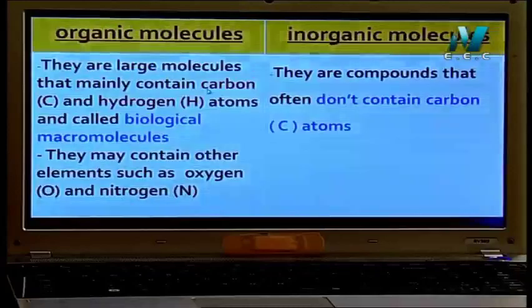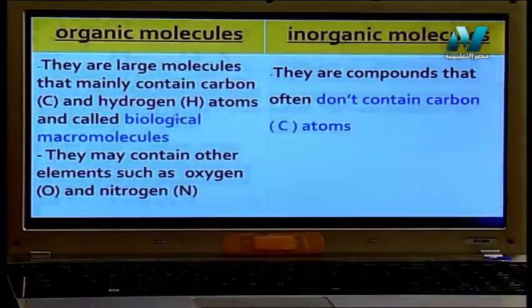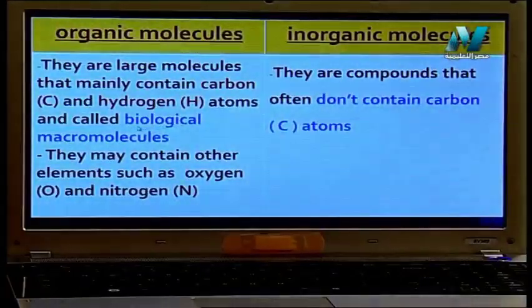That means it contains carbon and hydrogen in its structure. We call this molecule a biological macromolecule. Biological means it is found inside your body. Macromolecules mean big molecules.